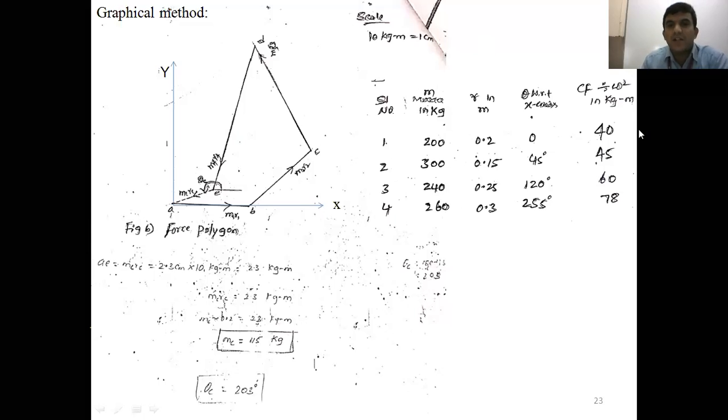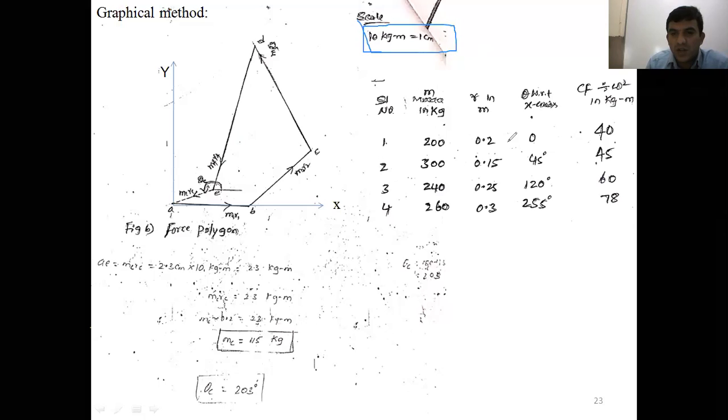Once you construct the table, then take the scale. What is the scale you have chosen here? See the centrifugal force by omega square: it is 40 kg meter, 45, 60, 60, 78. If you take 1 is to 1, it is not possible, because 40 kg meter would be 40 centimeter. Then you go for a reduced scale. What is a reduced scale? The scale we have chosen here is 10 kg meter is equal to 1 centimeter.